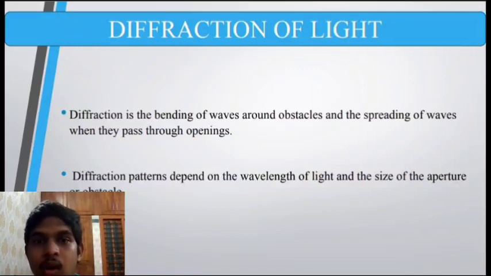Diffraction is a fundamental phenomenon in optics that provides insights into the wave nature of light and has practical implications in various scientific and technological applications. Understanding diffraction is crucial for optimizing the performance of optical systems.